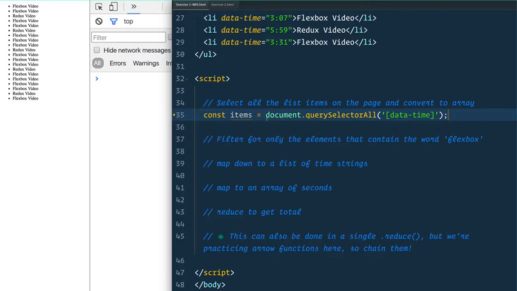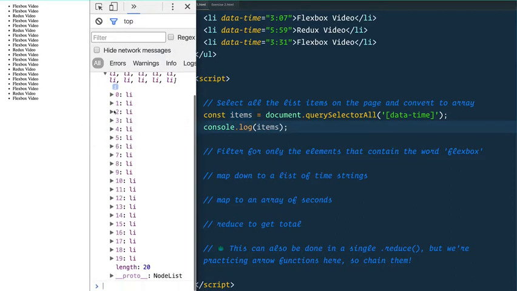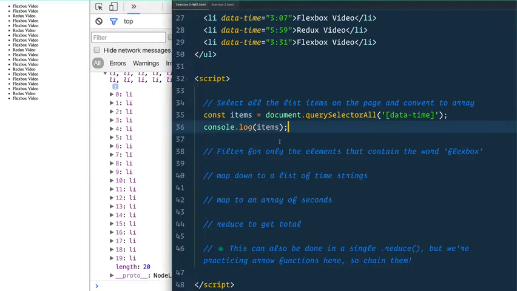But in some of the older browsers, this items, if I console log it, it looks like an array, but what is it? Ooh, it's a NodeList. And a NodeList doesn't have methods like map and filter and all of the things that we're using. So it's not a true array. While this is changing, not all browsers support all of the methods that we want to use.